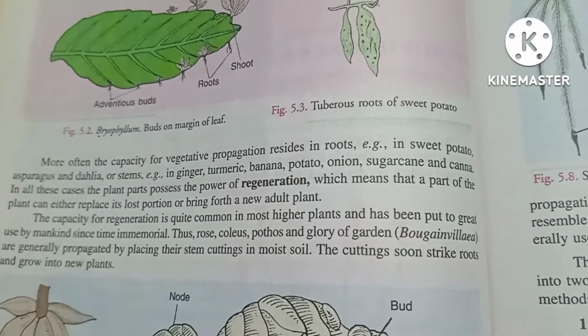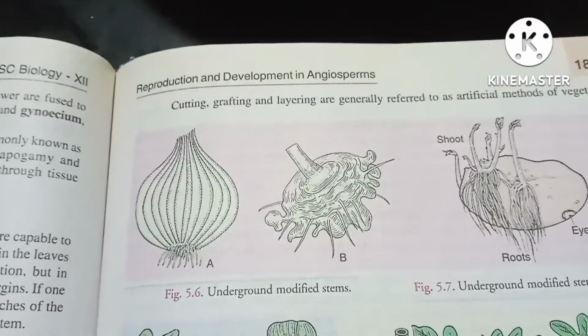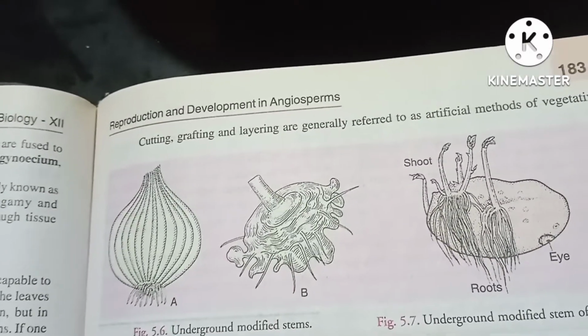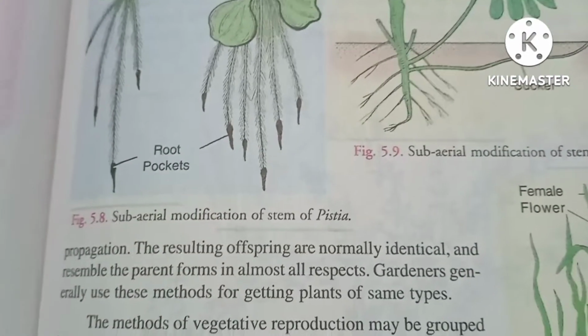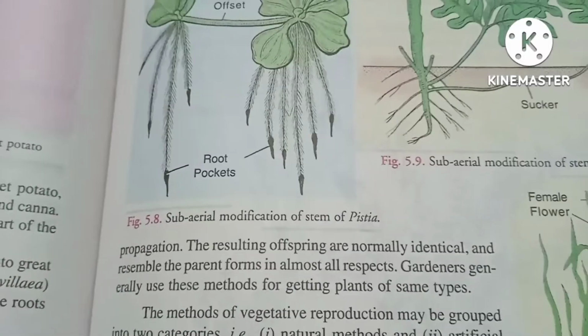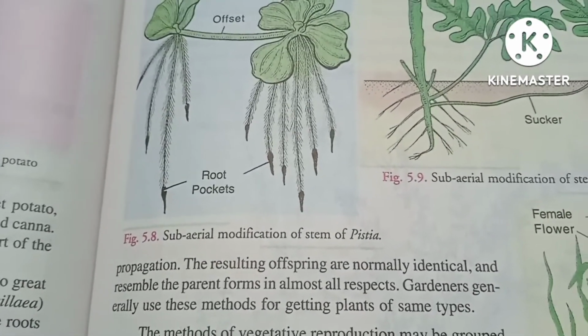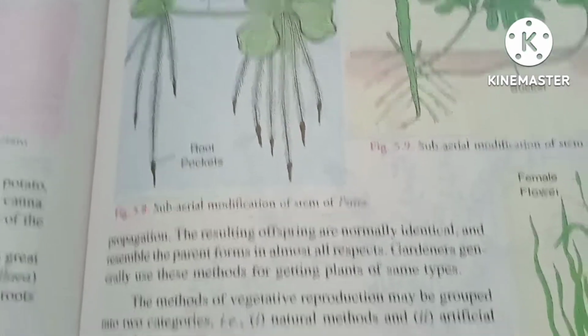The cuttings soon strike roots and grow into new plants. Cutting, grafting, and layering are generally referred to as artificial methods of vegetative propagation. The resulting offspring are normally identical and resemble the parent forms in almost all respects. Gardeners generally use these methods for getting plants of the same type.